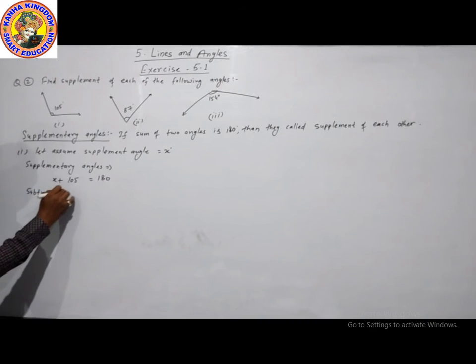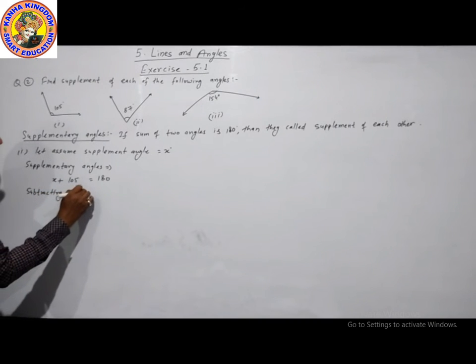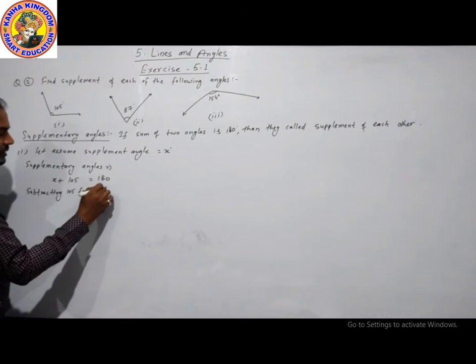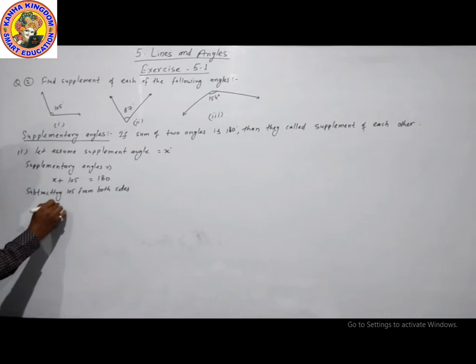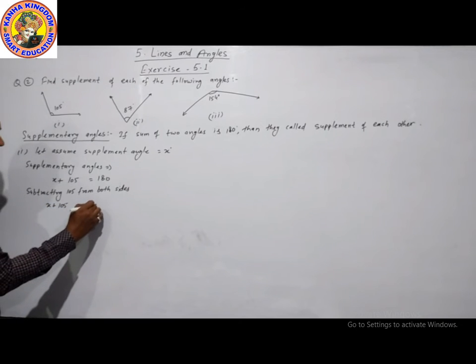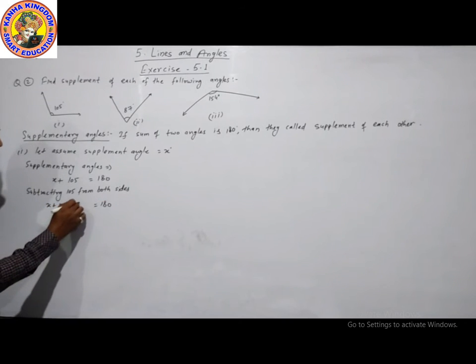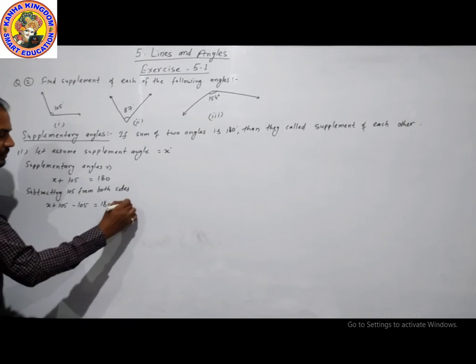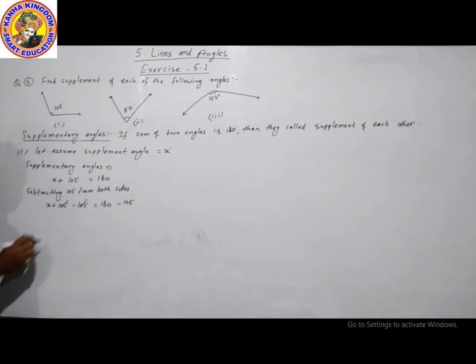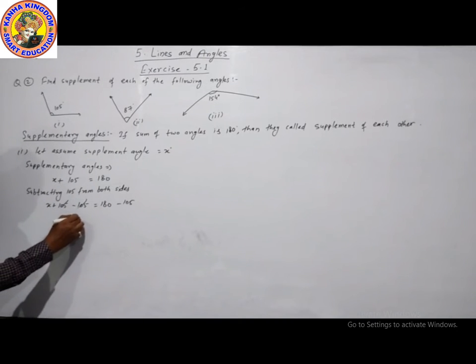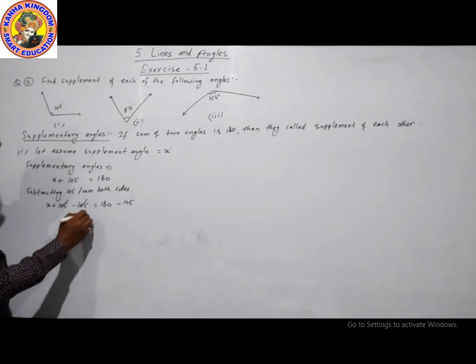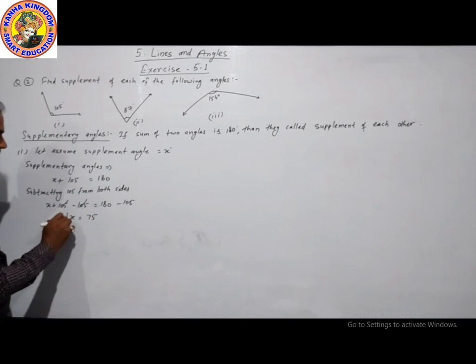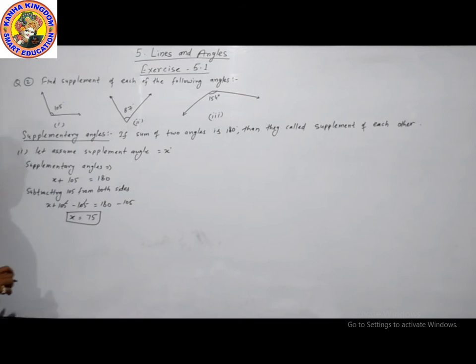Subtracting 105 from both sides. The equation is x plus 105 is equal to 180. Now we subtract 105 from both sides. Here plus and minus cancel. So x is 180 minus 105. The answer is 75. So the supplement angle is 75.